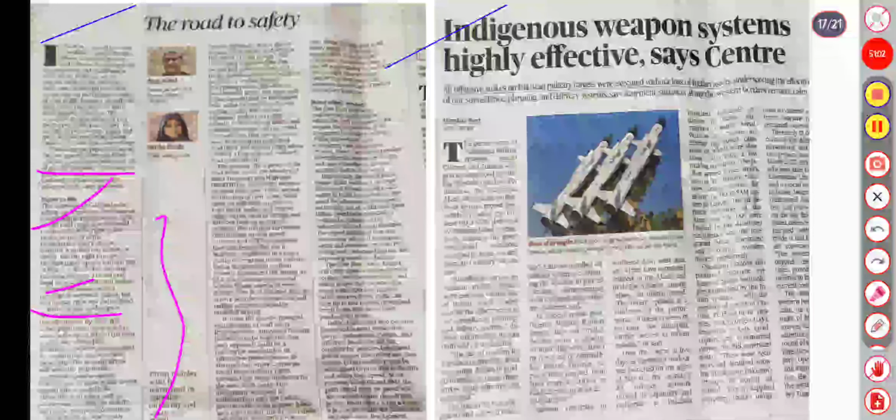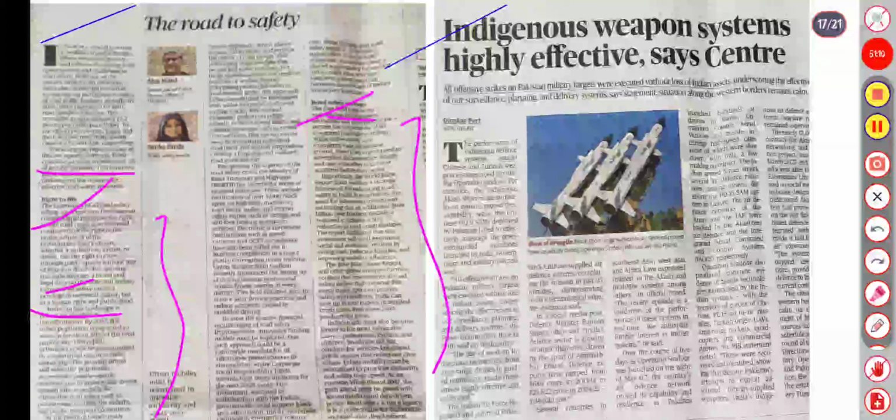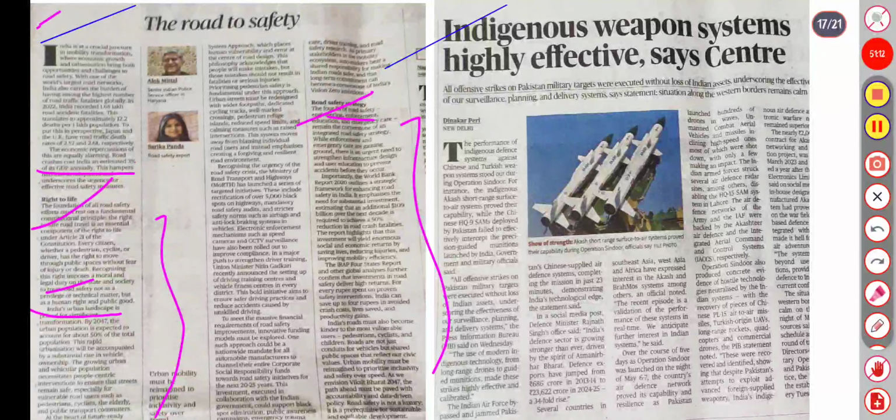For road safety, there are the 4 E's: engineering, enforcement, education, and emergency care, which remain the cornerstones. So just go through this, it's important. You can cover it after the exams. I've already told you, if you do not have time, all these editorials are very important, so I added it.